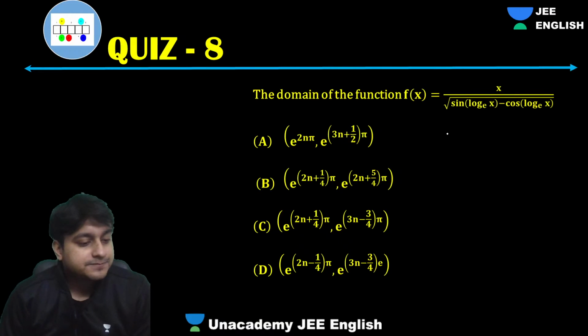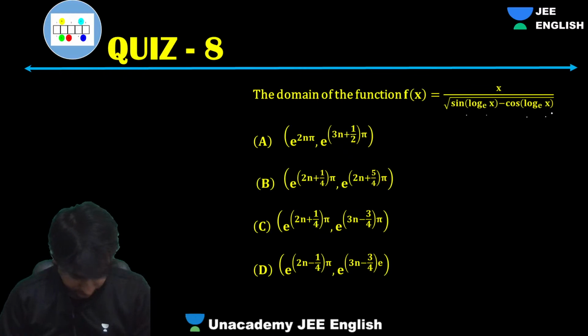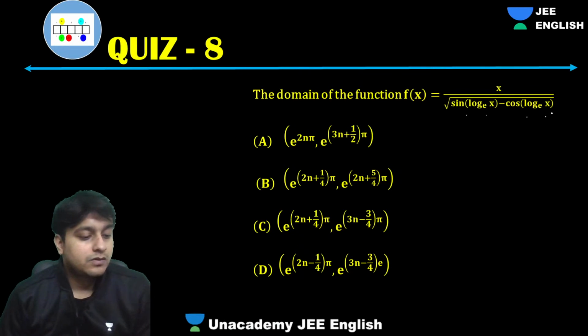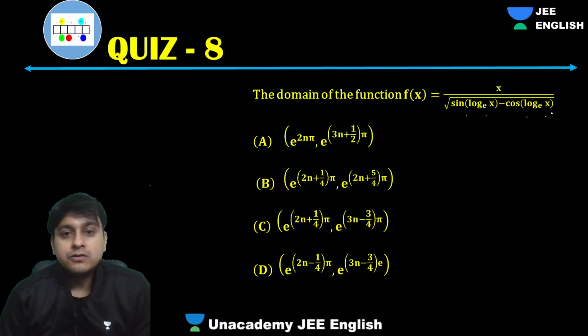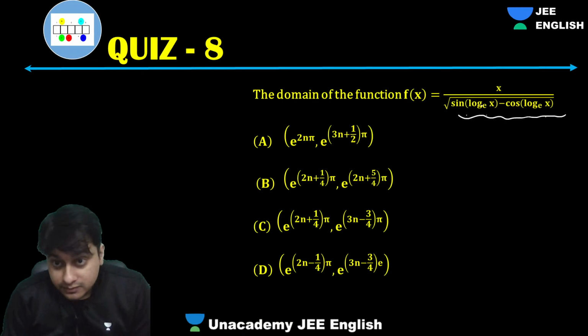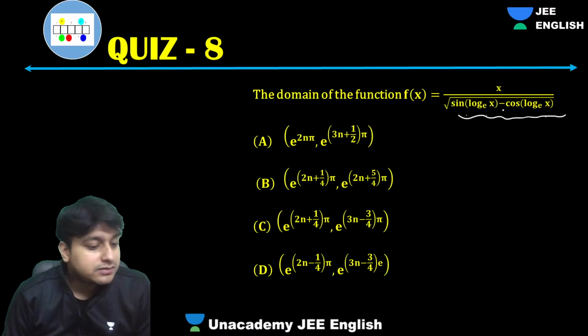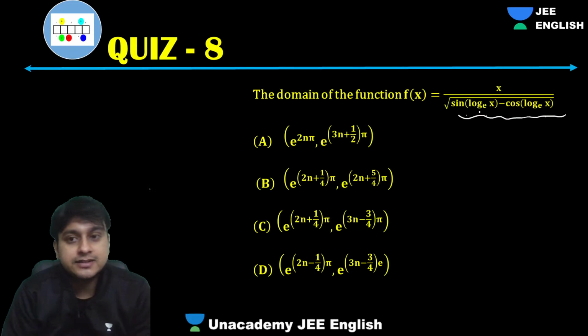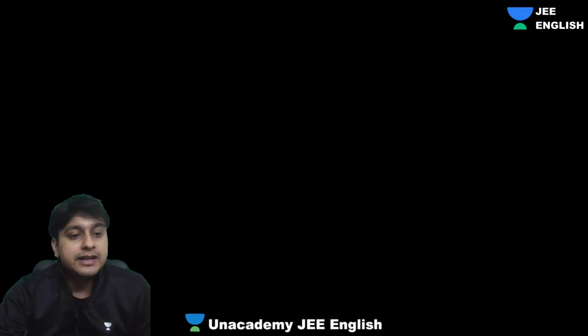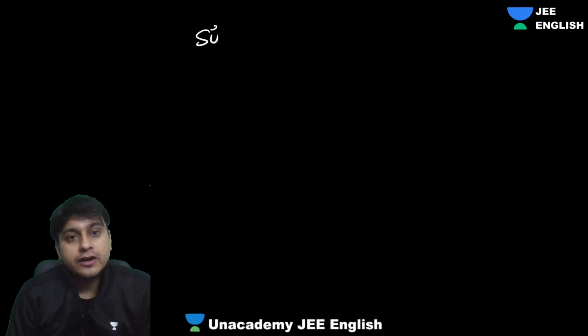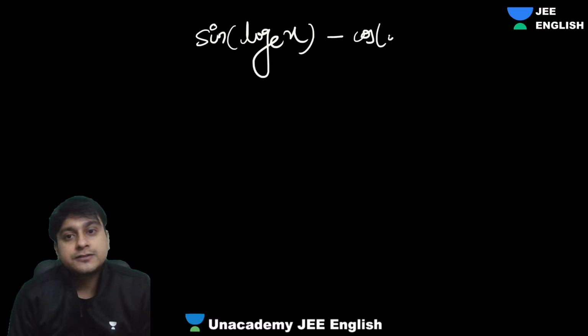When will this be defined? This has to be simply greater than 0, no? Under root, the inside part should be more than 0. That's it. So we will say that simply sine log X minus cos log X should be greater than 0.